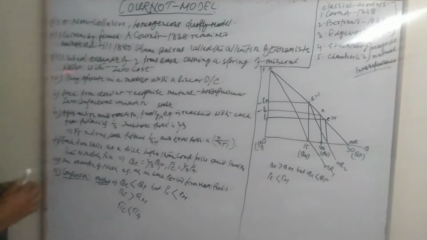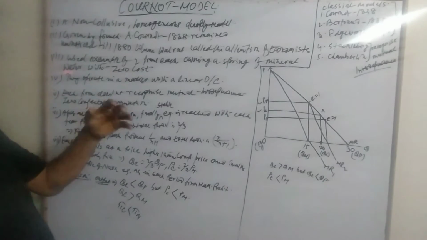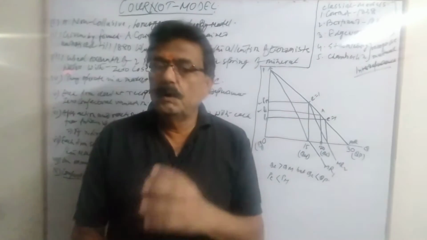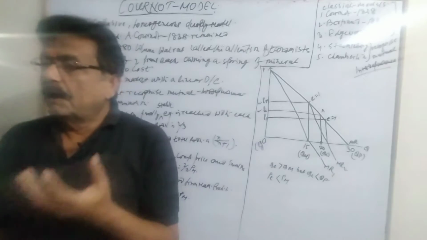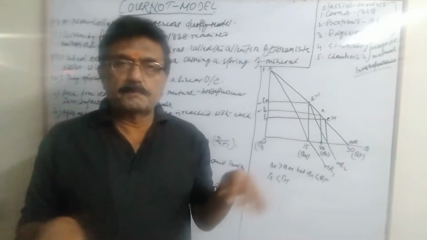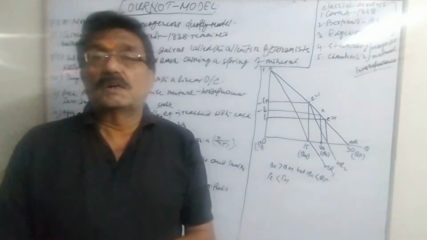Thirdly, in this model, Cournot assumes that there are two producers and both own a mineral water spring separately, with zero cost.